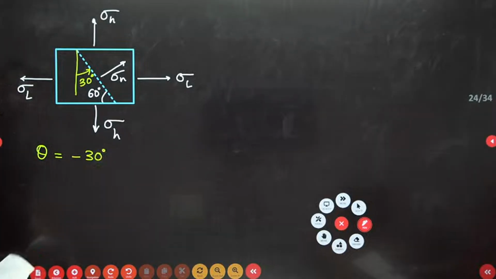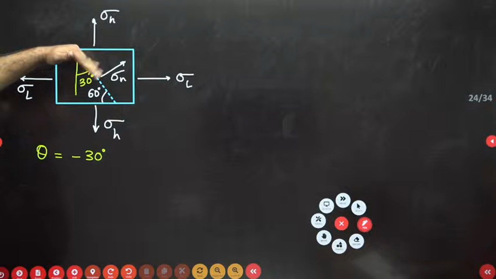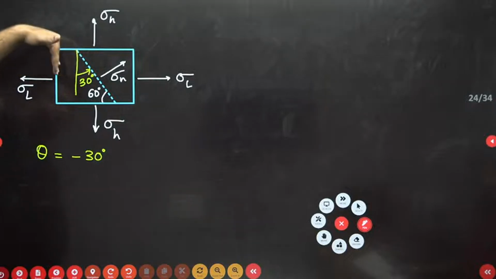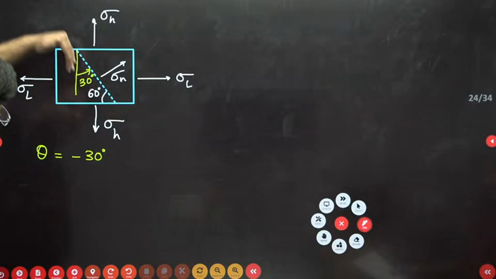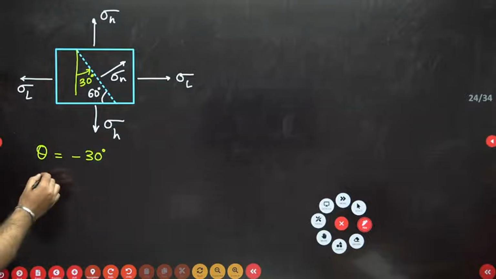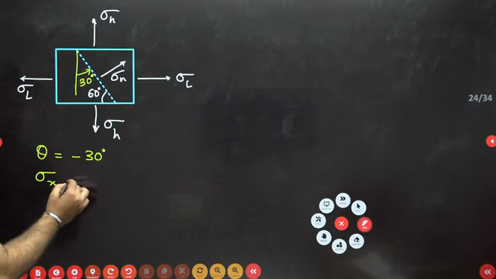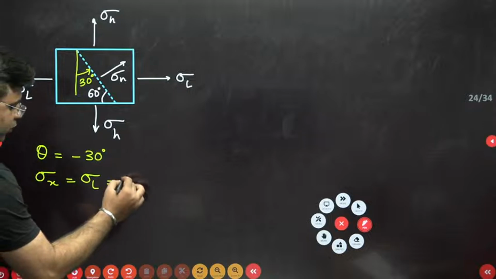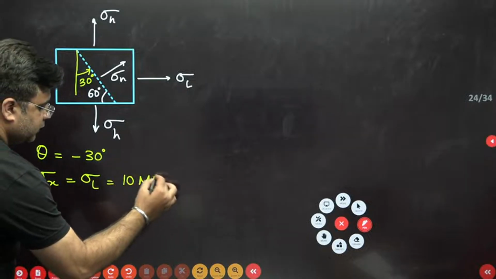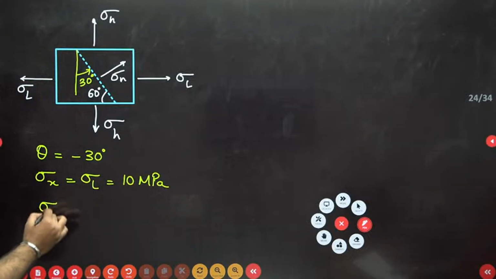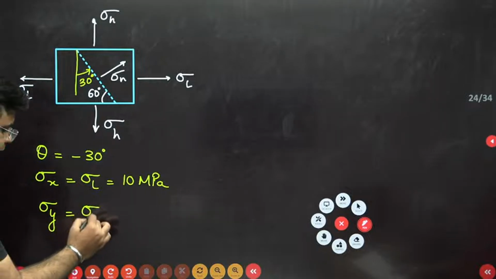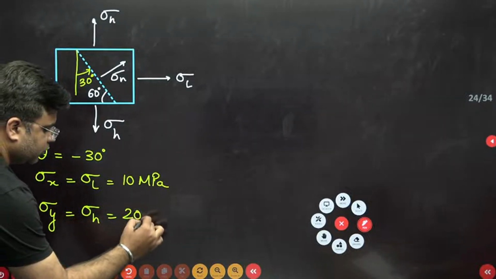The reason is you are moving in the anti-clockwise direction, right? The position of this plane is 30 degrees anti-clockwise with respect to this vertical. So sigma x is equal to sigma L, which is 10 megapascal. Sigma y is equal to sigma hoop, which is 20 megapascal. Now the question is very easy.